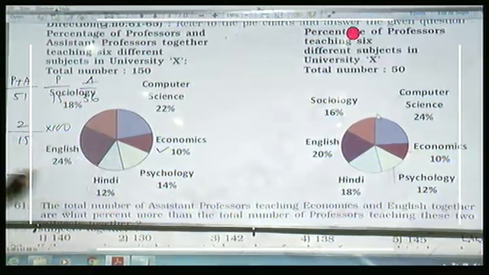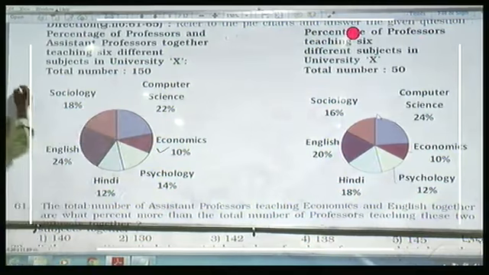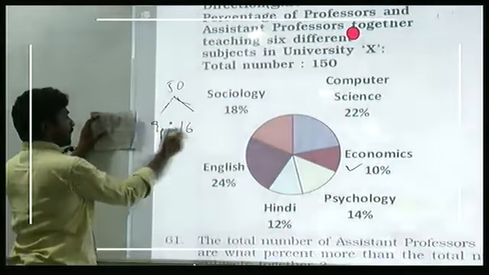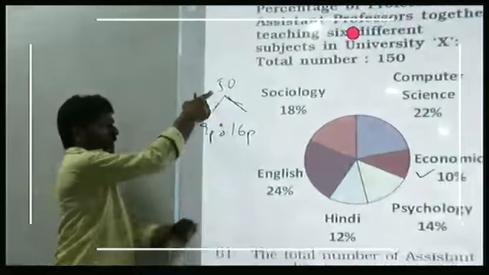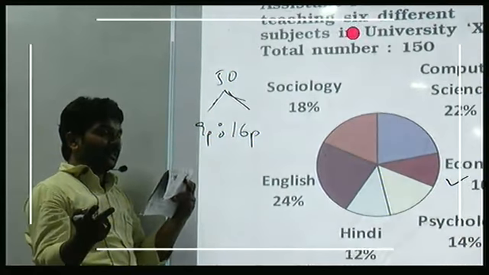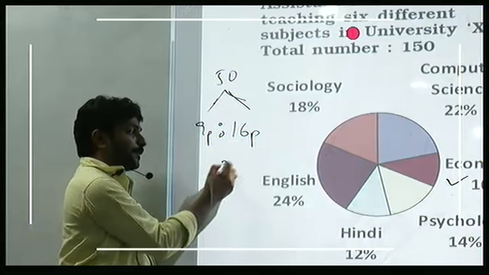Okay, fine. So how many professors do we have? 50. And 50 is divided in the ratio 9:16. So total how many parts do we have? 25 parts is 50. 1 part is 2. Female professors are 16 parts, and 16 parts is equal to 32.